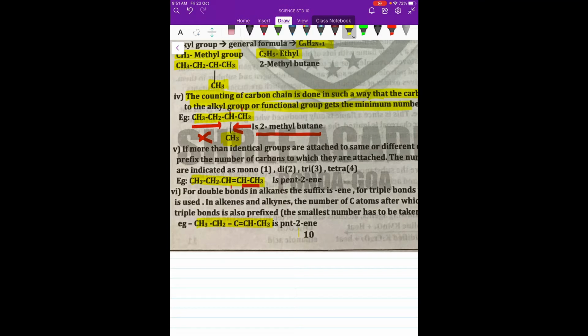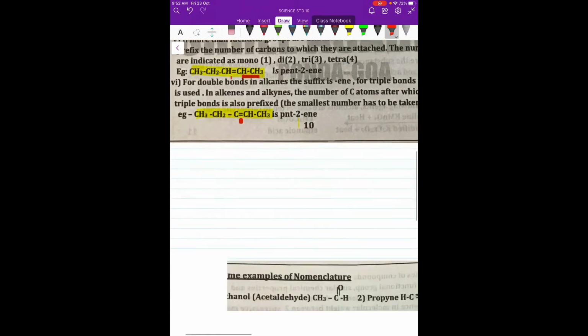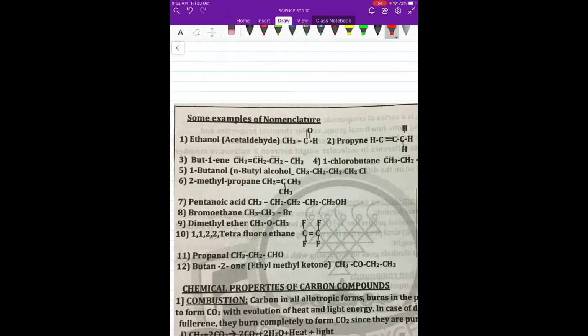Simply "pentene" is a general term, but if I want to know where the double bond is located, I write pent-2-ene, meaning the double bond is on the second carbon. So this is how we do this.